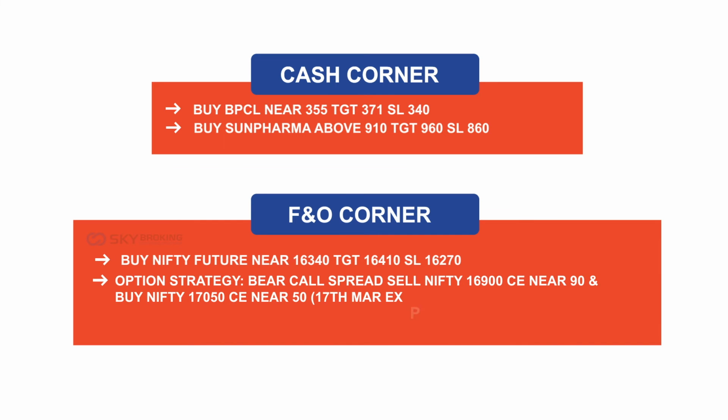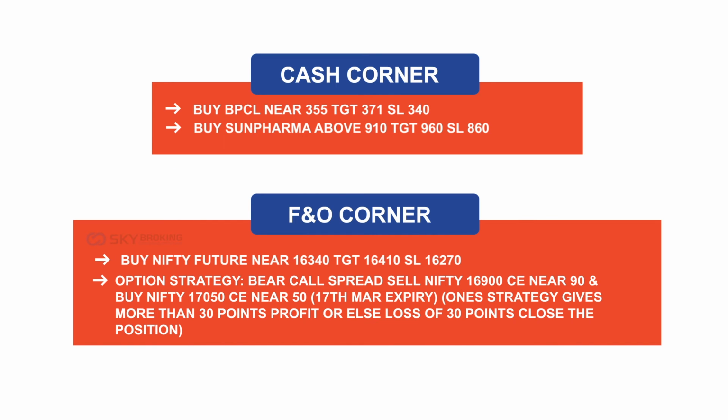Based on the option strategy, bear call spread: sell Nifty 16,900 call option near 90 and buy Nifty 17,050 call option near 50. The expiry is on 17th March. Once the strategy gives you more than 30 points, it is a profit. Else at a loss of 30 points, close the position.